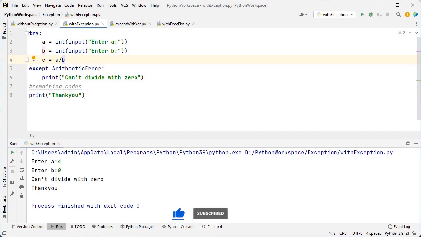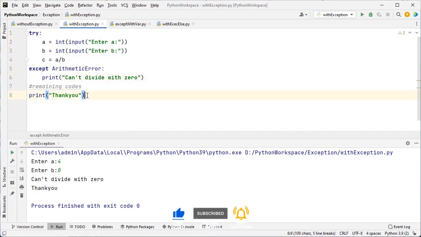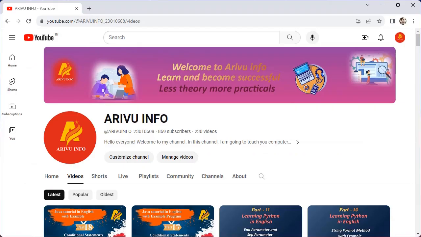So if we implement this exception handling, the rest of the code won't be affected. This is our main intention. Due to any particular error, the rest of the code won't be affected with the help of this try except block. What is the usage of exception handling? To avoid the disruption in the flow of the program. We have completed this session.